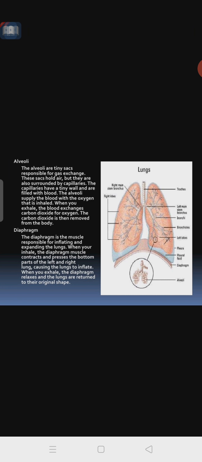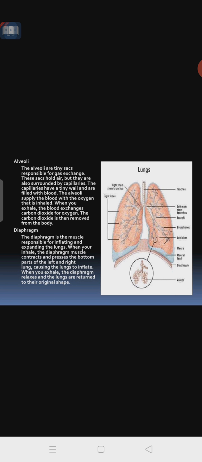The capillaries have a tiny wall and are filled with blood. The alveoli supply the blood with the oxygen that is inhaled, so the oxygenated blood is supplied. When you exhale, the blood exchanges carbon dioxide for oxygen. When you inhale, both O2 and CO2 come inside. In the lungs, the exchange of the gases takes place. Then when you exhale, the carbon dioxide goes out, so the carbon dioxide is removed from the body.